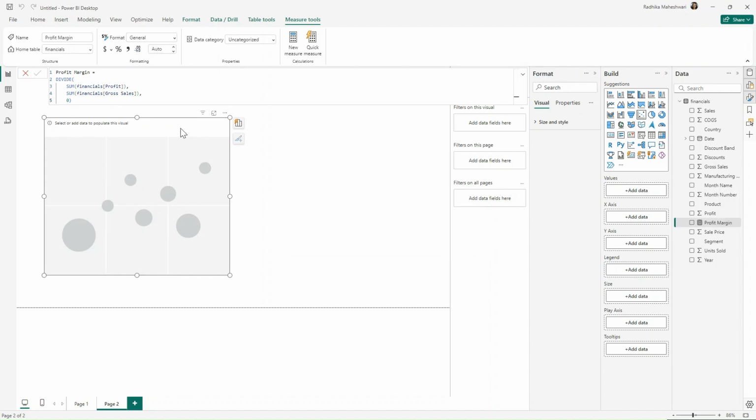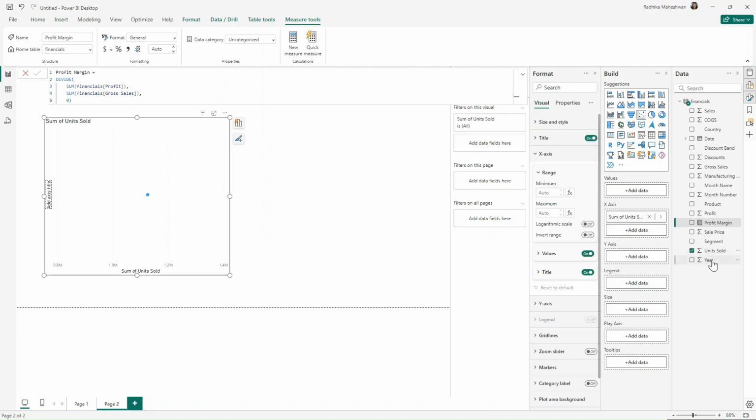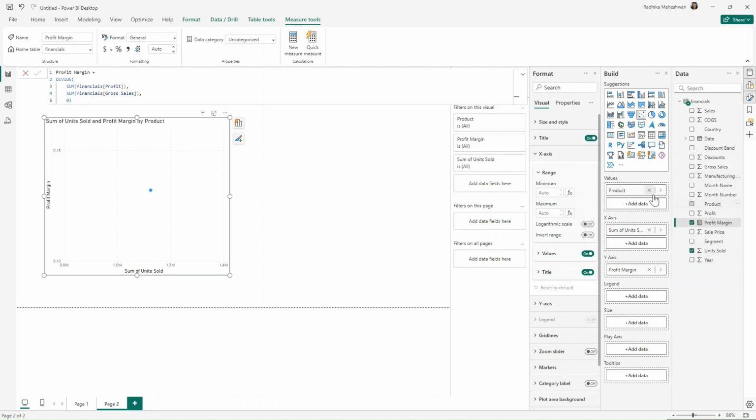Now for this scatter plot, I will bring the sum of units on the x-axis, then the profit margin measure that we created on the y-axis, and we need to explain this by product. So I'm going to bring in product. Now we need to create clusters. This is what is mentioned as one of the challenges that we have to do.